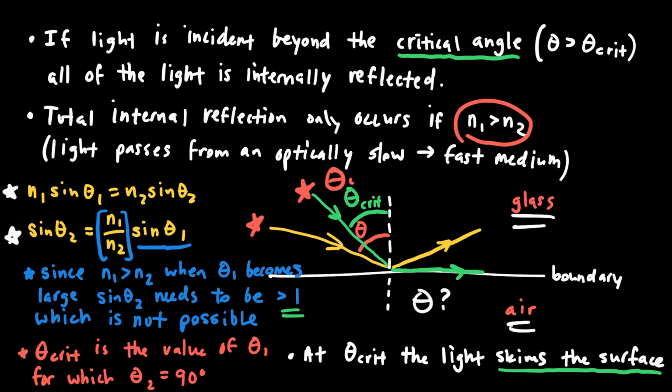In principle, if you were asked to find the critical angle, just let theta 2 equal 90 degrees and solve for theta 1. That angle is the angle at which the light would skim along the surface. If you make the angle any bigger, it's going to be internally reflected. If it's any smaller than that, we still get refraction in the same way that we had before.